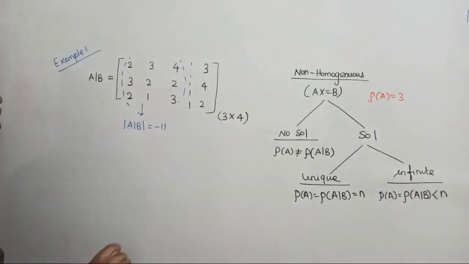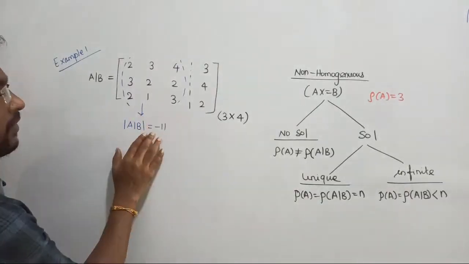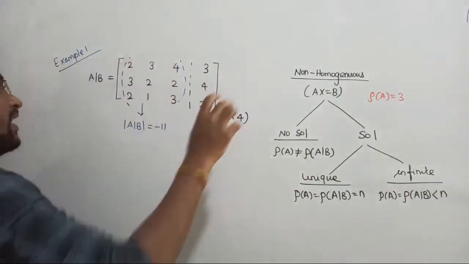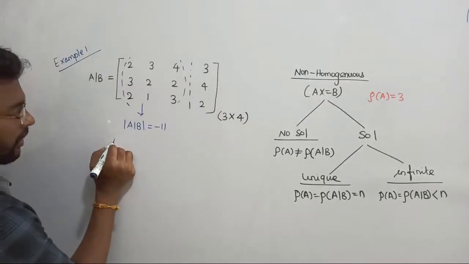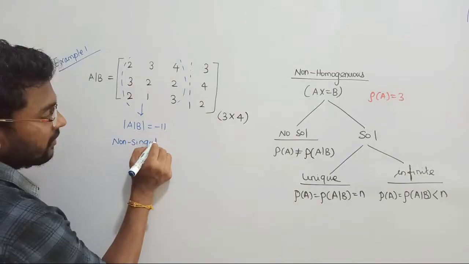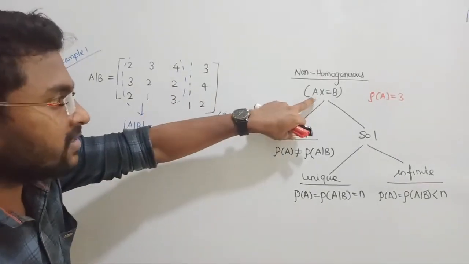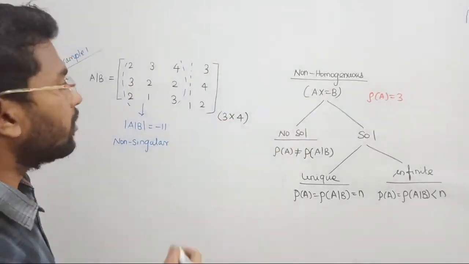Now what I have told you: in this combination, if even a single 3 cross 3 determinant value comes not equal to 0, then that entire system is what? Non-singular only. So I can write this statement from here directly. So what is the conclusion that we are observing? The conclusion is, in a non-homogeneous system, if matrix A is non-singular, then AB is also non-singular.